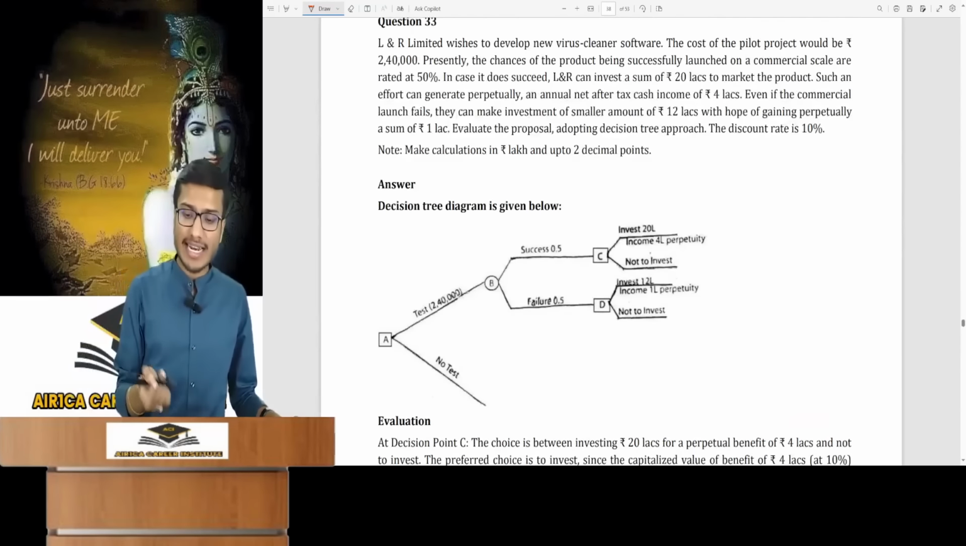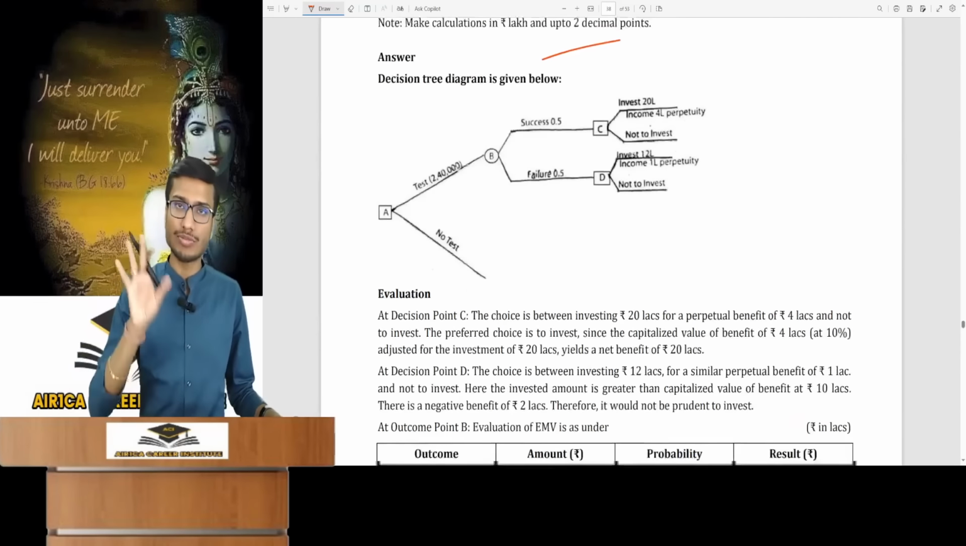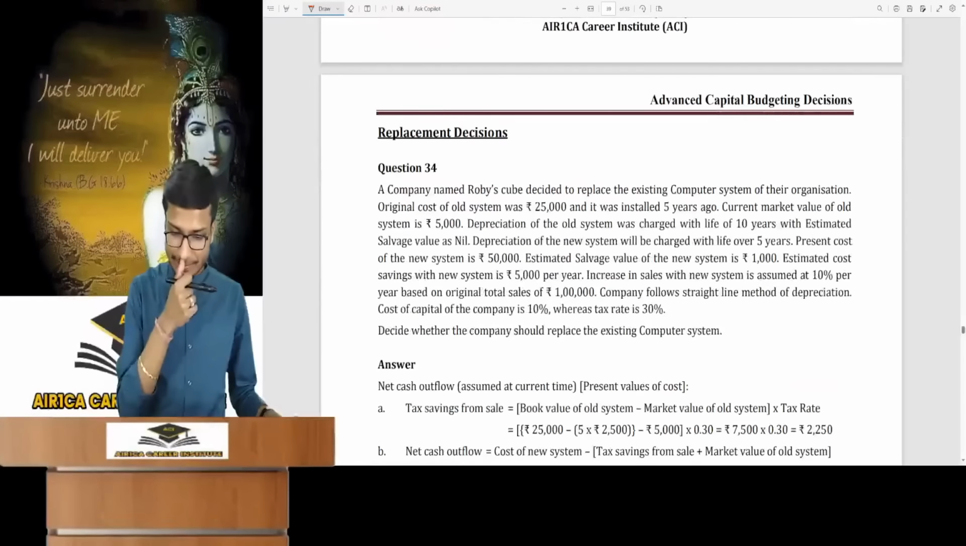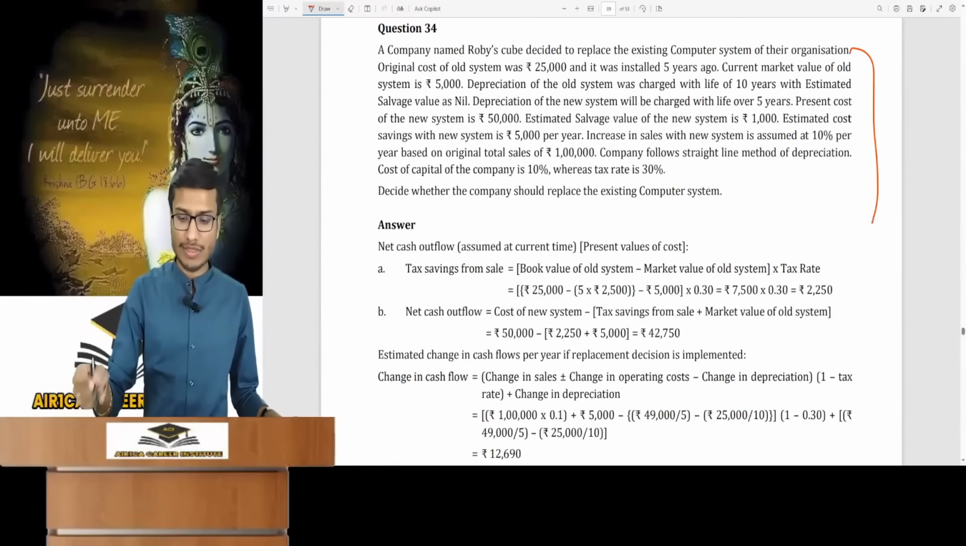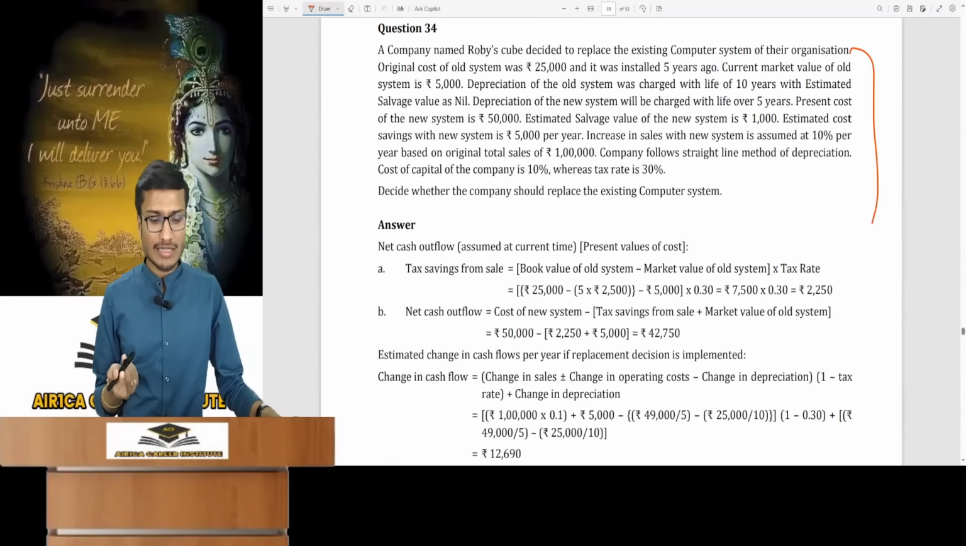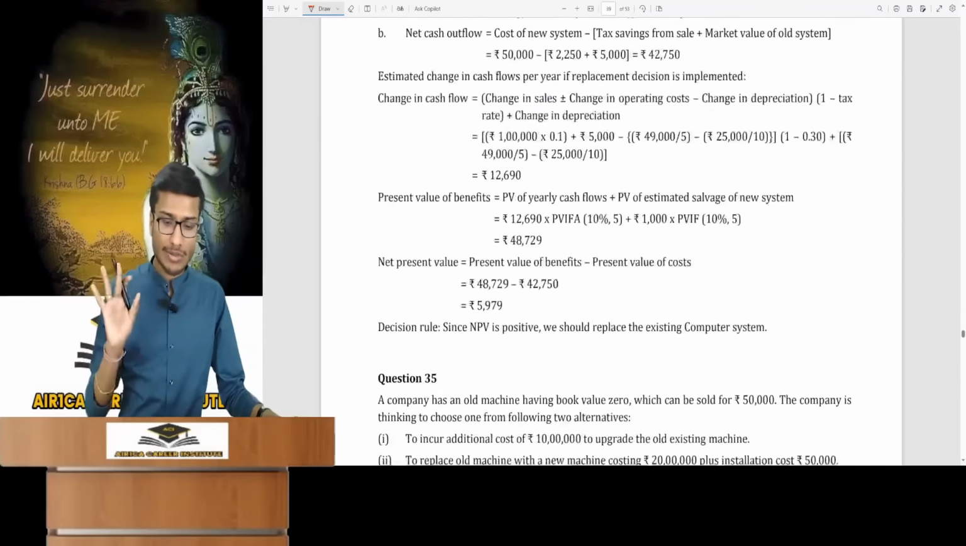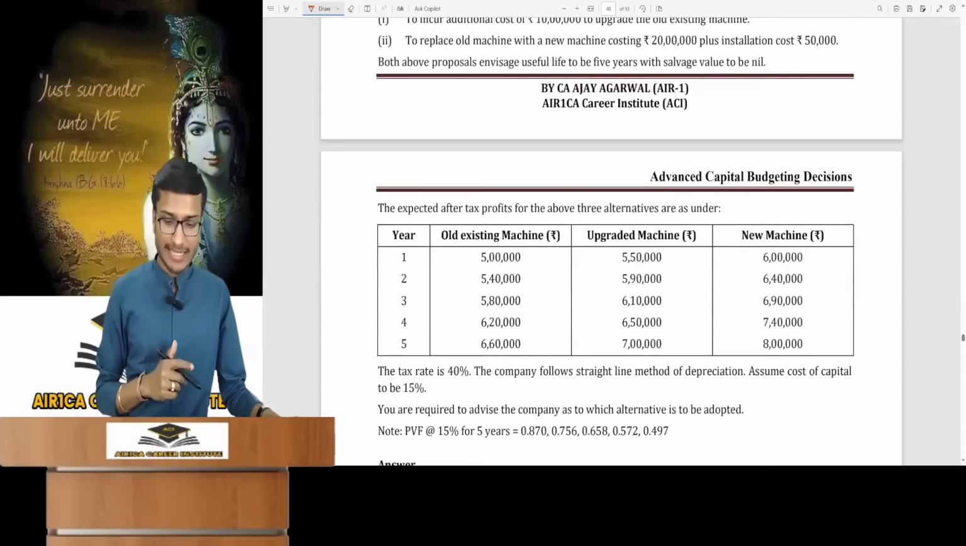This decision tree analysis is a very simple question. It does not require any complex thought. Replacement decision is very easy. I have explained the replacement decision to you. Nothing is special. You just need to apply those steps. Okay, there is no special point.